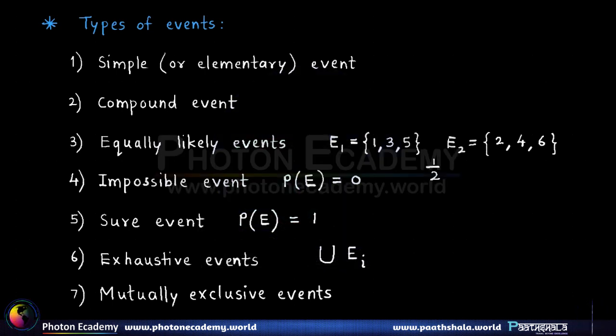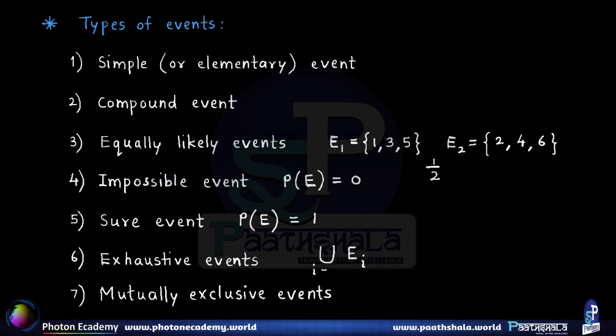That is, i is just used as a counter. So if the union of Ei where i varies from 1 to n is equal to the sample space, then we call all those events exhaustive events.